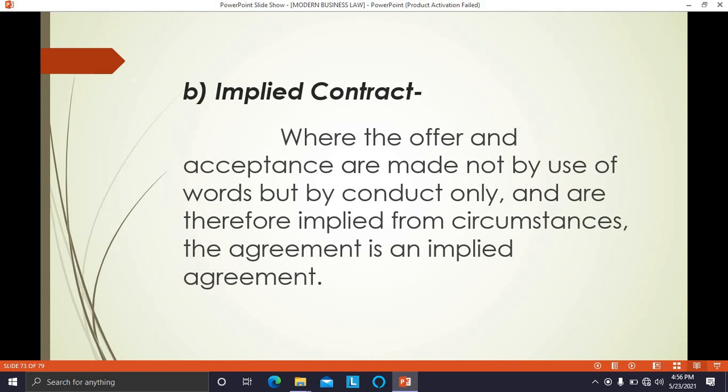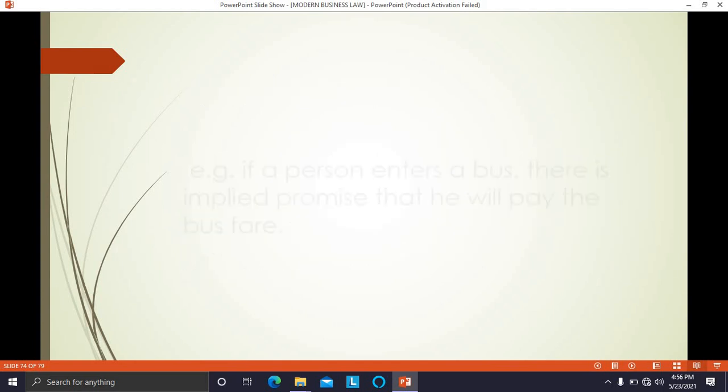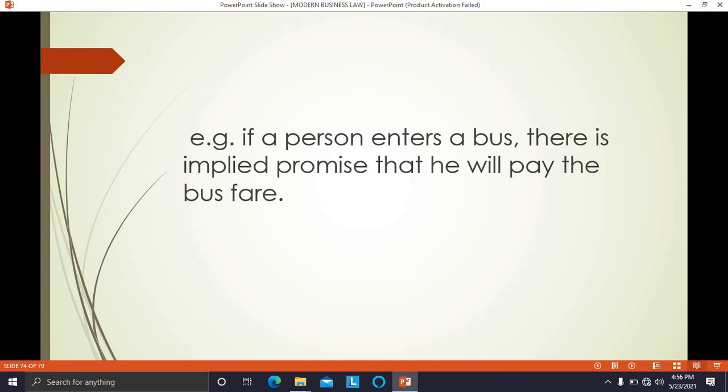What is an example of that? In our day-to-day life, we enter into implied contracts. For example, if a person enters a bus, do you enter into a contract or agreement with the conductor? Do you go to the conductor and say that I'm ready to pay you the bus fare and you drop me to this destination, and then the conductor accepts your offer? No need.